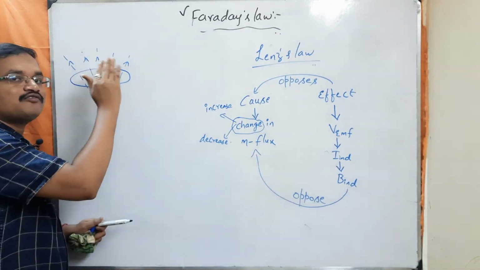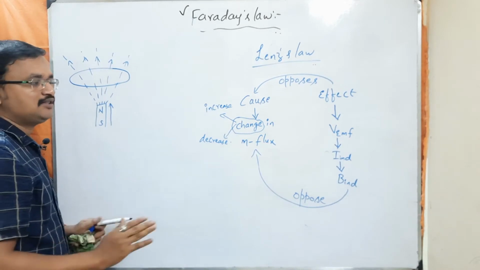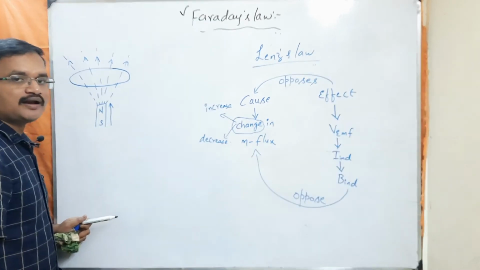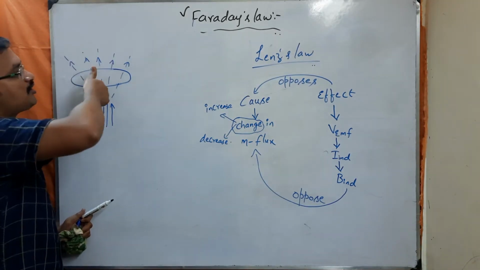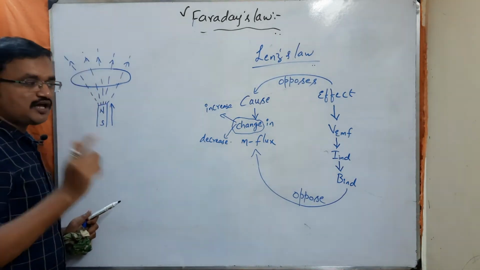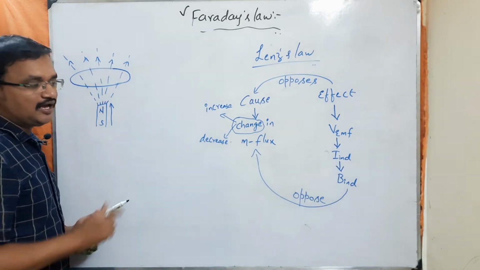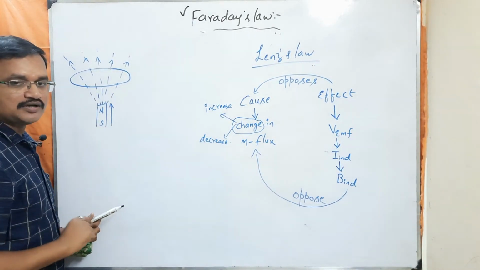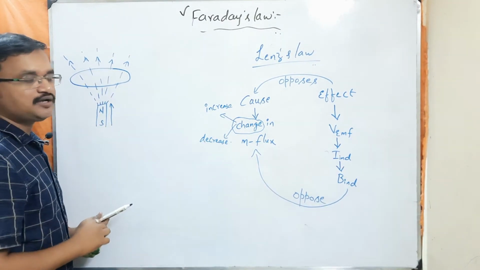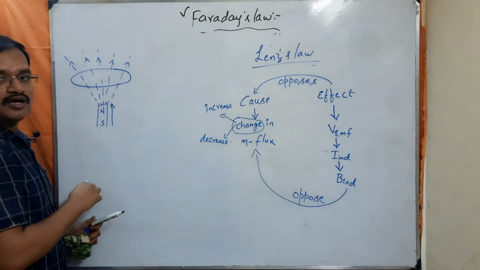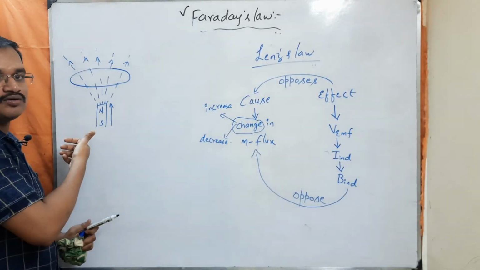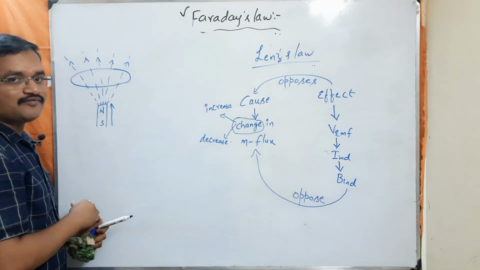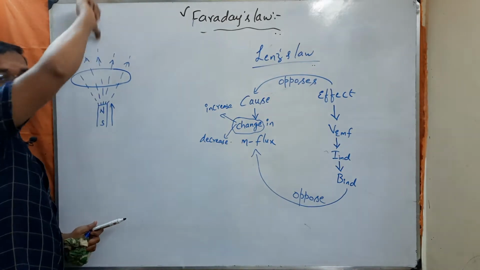In which direction must the induced magnetic field point? Downward or upward? If it points upward, then it is aiding the magnetic flux. It has to oppose the magnetic flux, so it has to point in the downward direction.